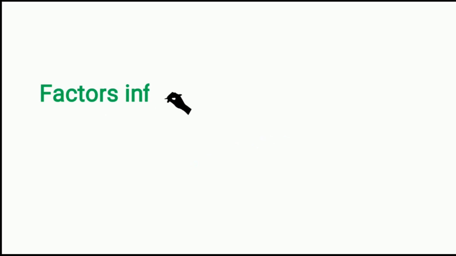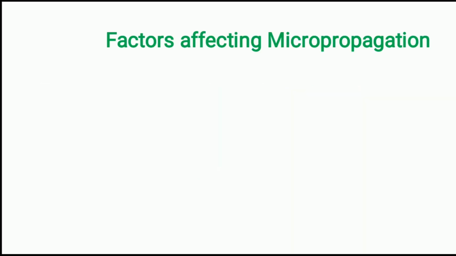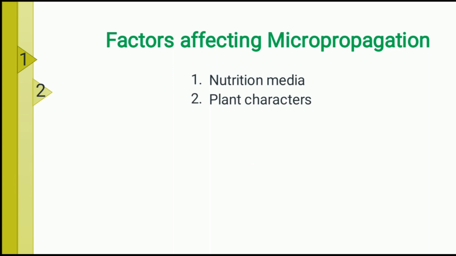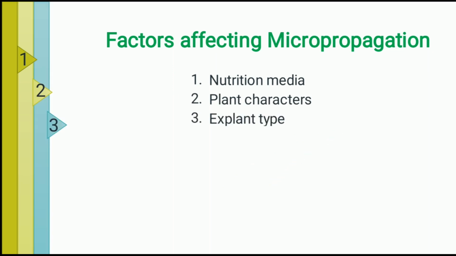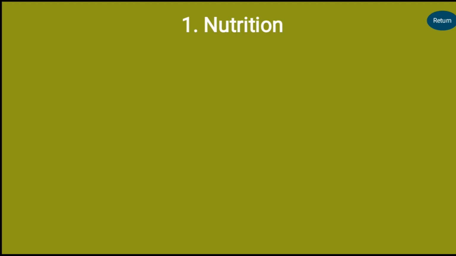Welcome to all. In this video, we will see about factors influencing micropropagation through in vitro plant tissue culture technique. In general, five major factors play a major role in affecting the success rate of micropropagation. The first one is nutrition media, second one is plant characters, third one is type of explants, fourth one is environmental factors, and last one is contamination.